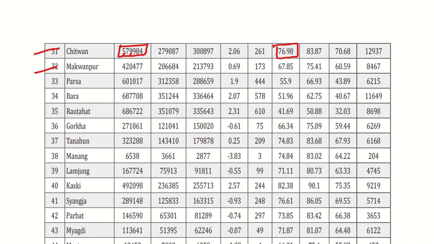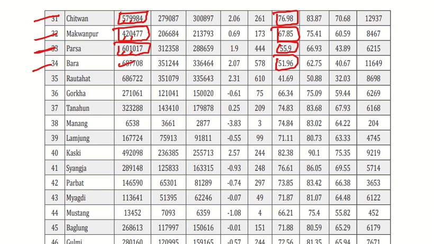Makwanpur has 4 lakh 20,000, approximately 4.2 lakhs, with a literacy rate of 67%. Parsa has 6 lakh population with the minimum literacy rate here, that is 55.6%. Bara has a literacy rate of 51% with 6 lakh population.